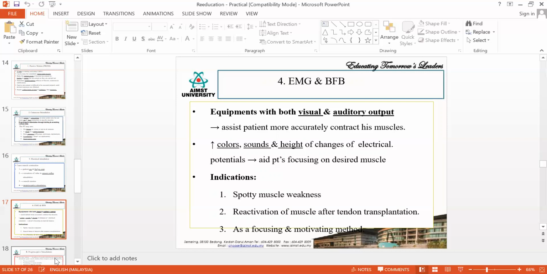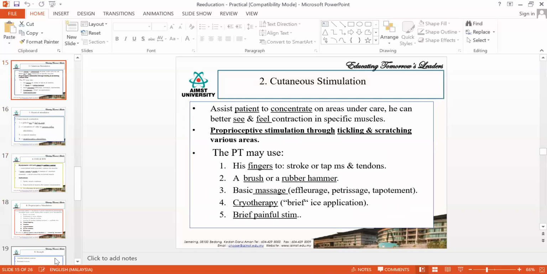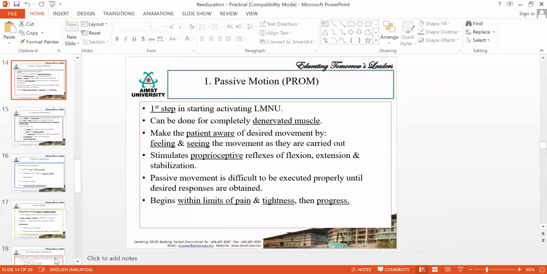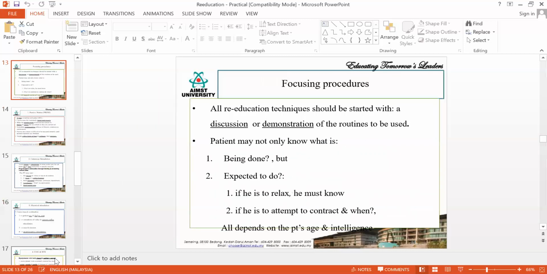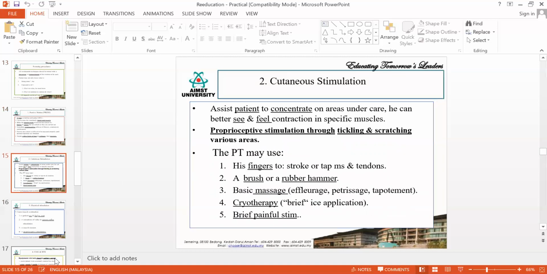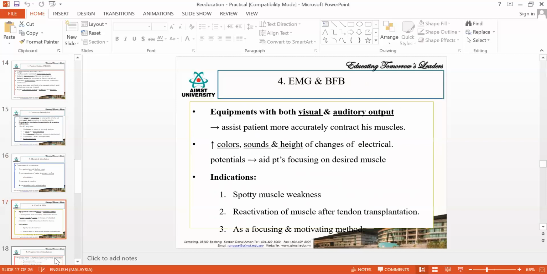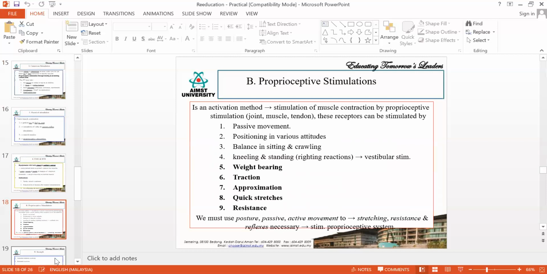That is called EMG and biofeedback. This also you will be learning in your electro. So these are the five techniques you will be doing in the focusing procedure: passive movement, cutaneous stimulation, electrical stimulation, EMG, and biofeedback.